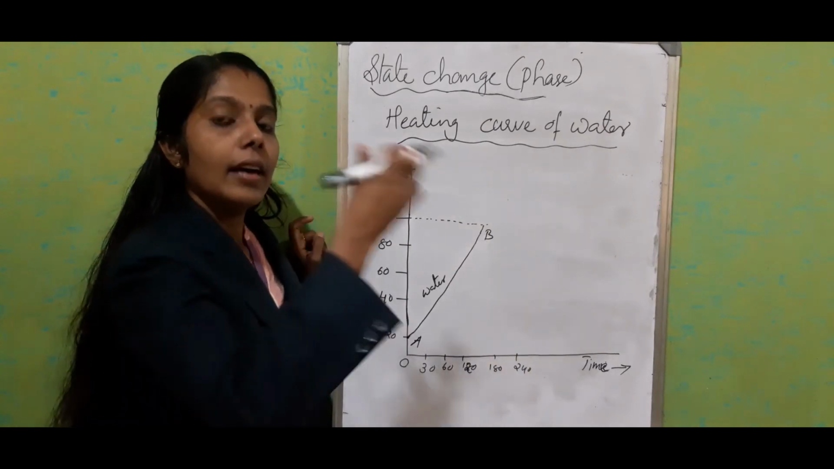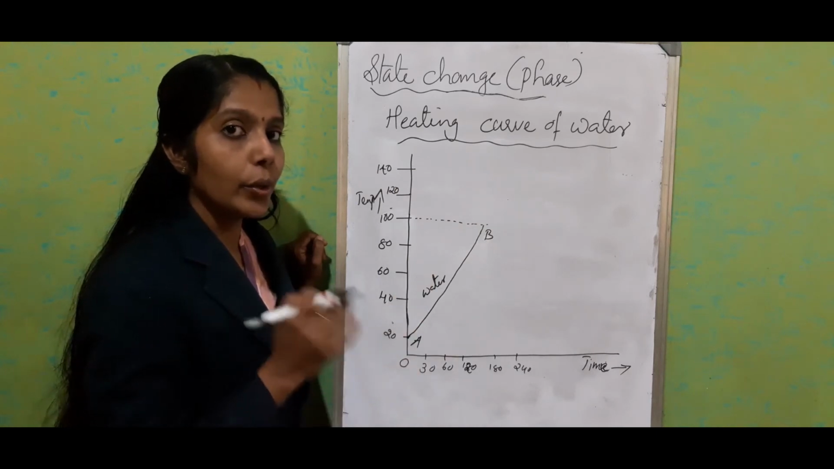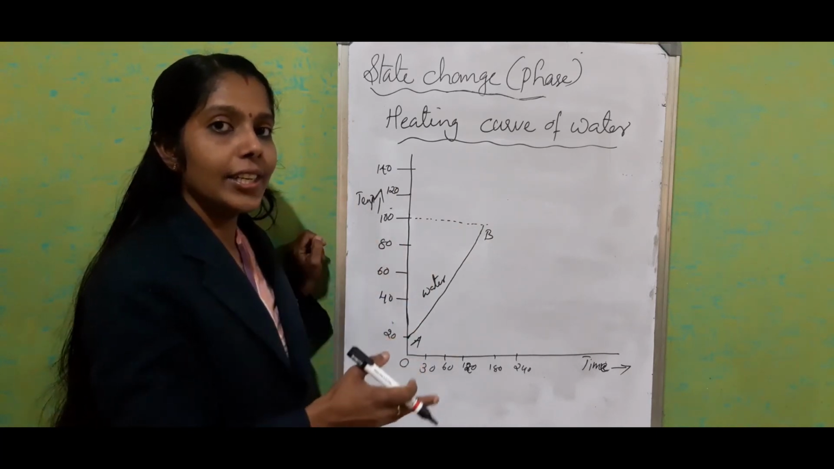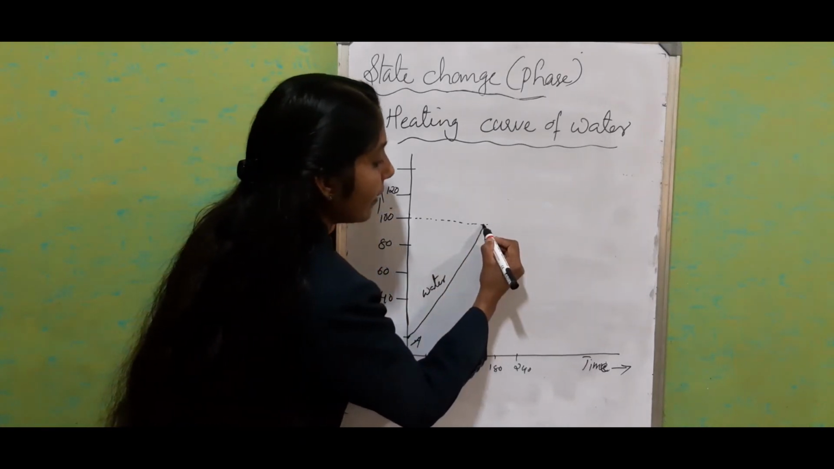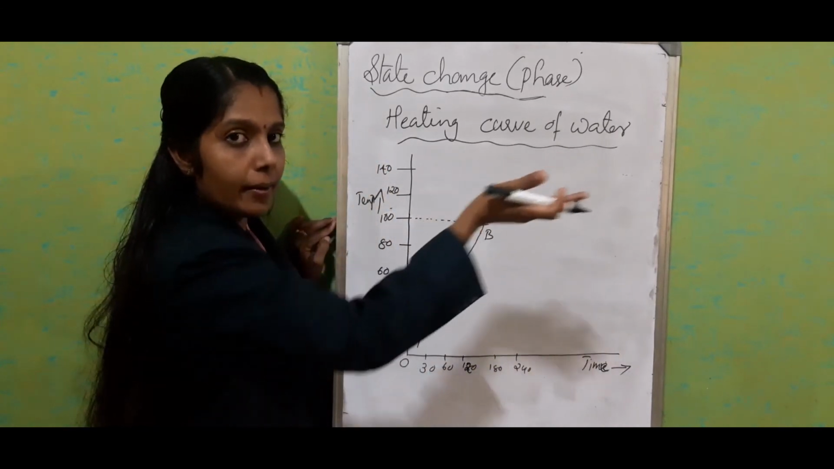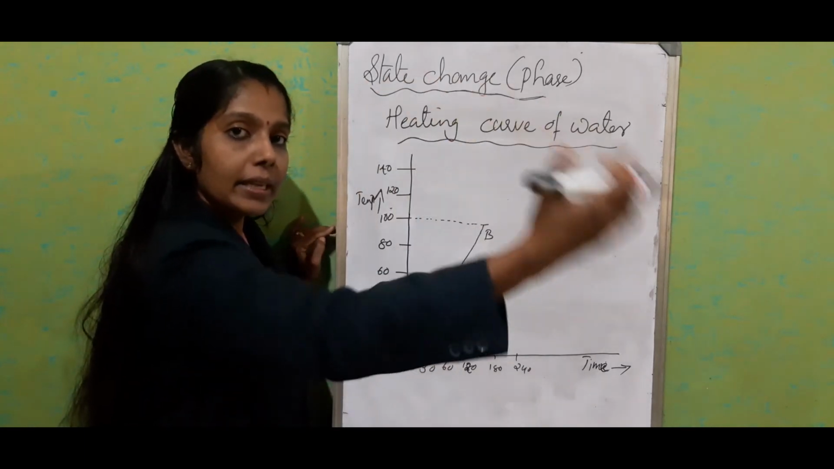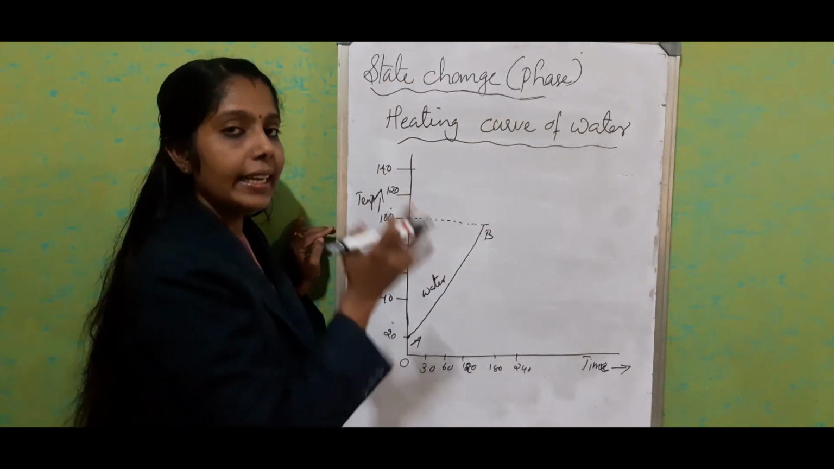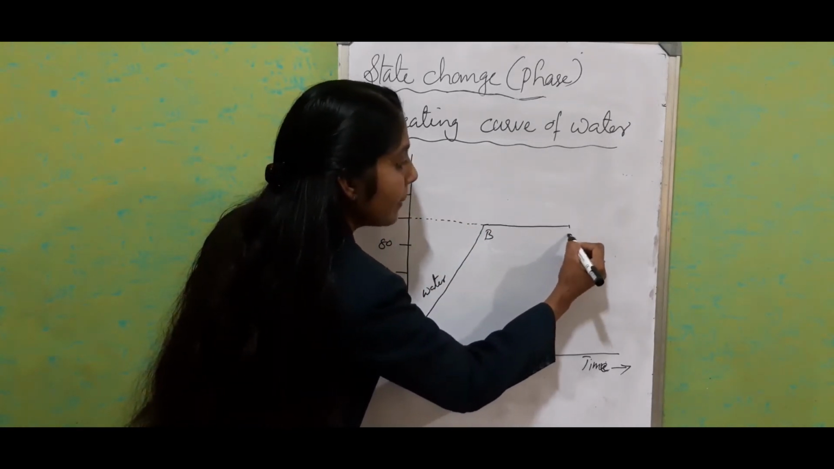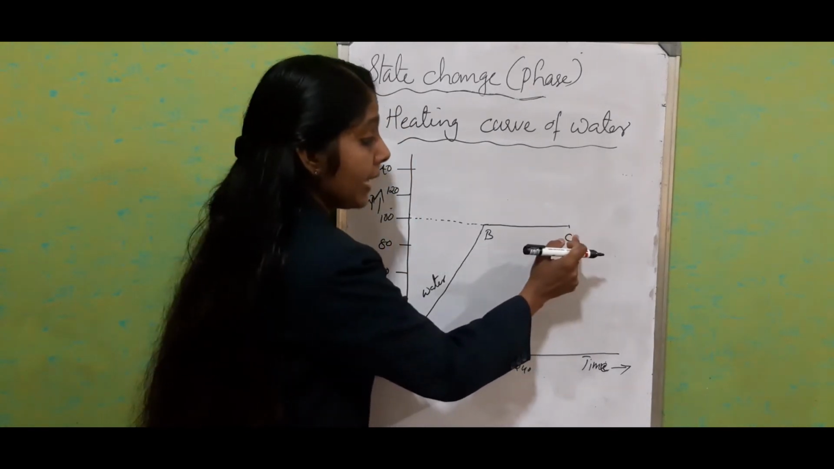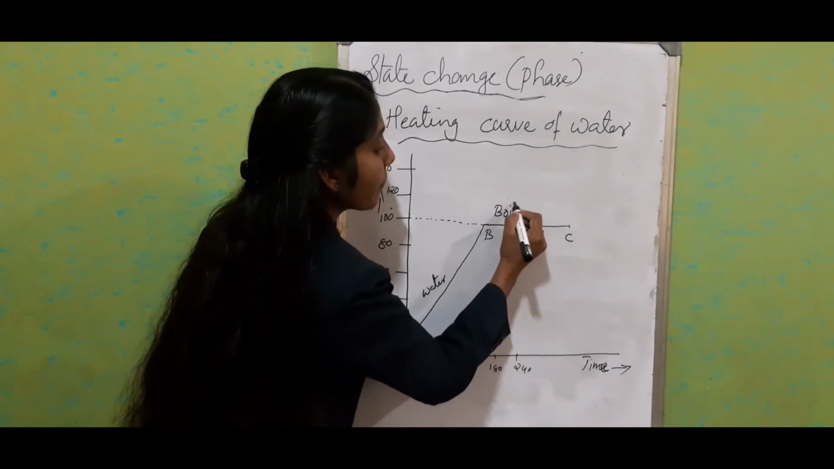When it reaches 100 degrees Celsius, is there any further increase in the temperature? No. When it attains 100 degrees Celsius, it starts boiling. So that portion should be parallel to the time axis. There is no change in the temperature. Only time is increasing, but the temperature is still at 100 degrees Celsius. Just consider this is the point C. Till C, the water is boiling. So between B and C, we can write it as boiling.